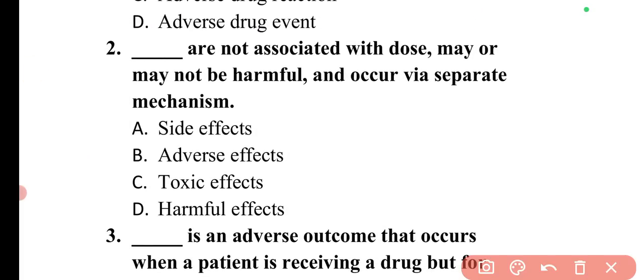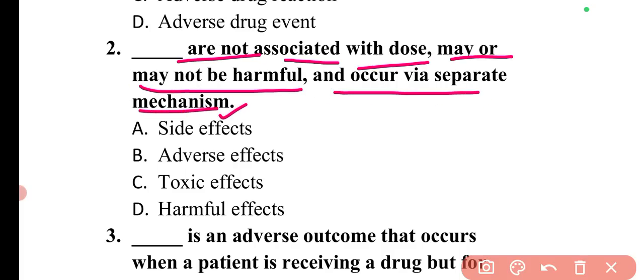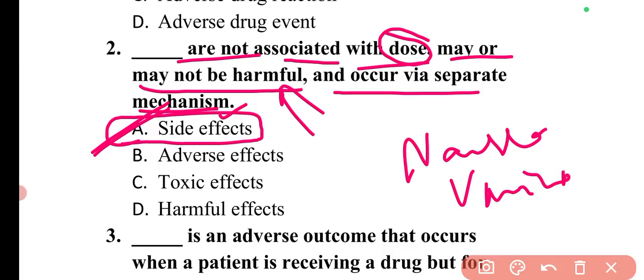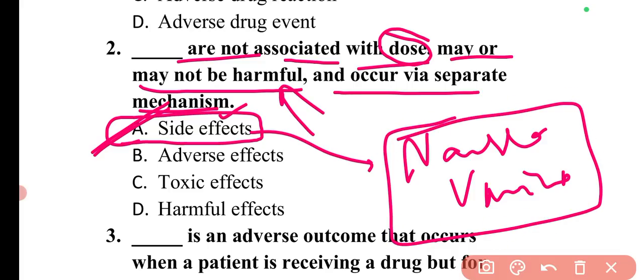Now moving to the next question. The question is, dash are not associated with dose, may or may not be harmful, and occur via a separate mechanism. Basically these are the effects which are not actually related to the dose, and they may be harmful, they may not be harmful, and they occur via a different mechanism. So these are the side effects, like nausea and vomiting, the most common side effects that are associated with most of the drugs. If you have seen the pharmacology of different drugs, mostly you will see nausea and vomiting in every other drug as a side effect.